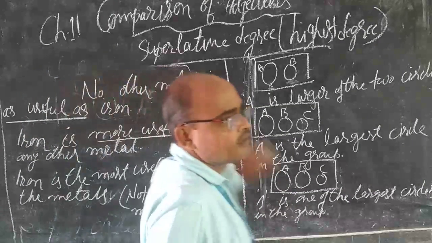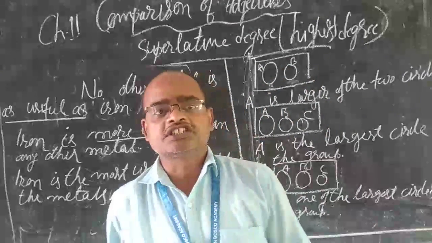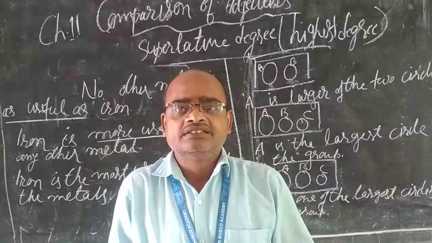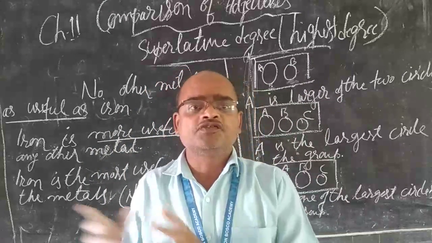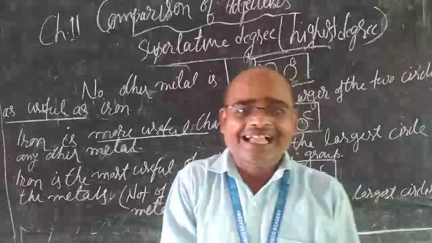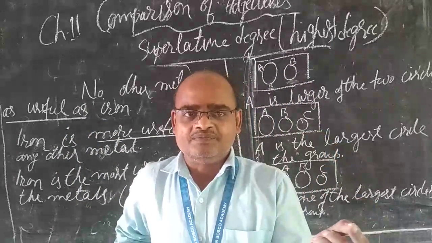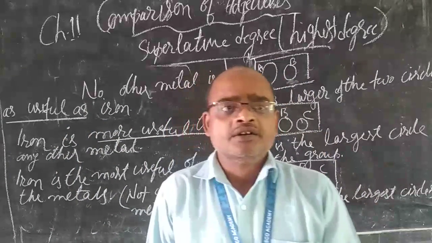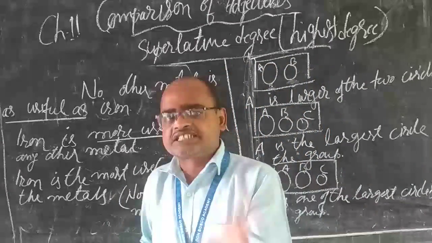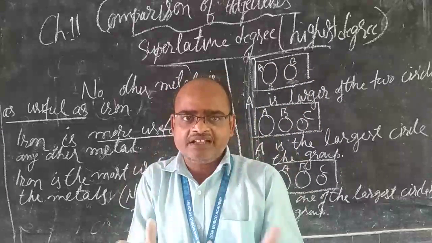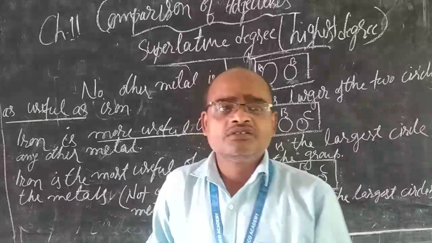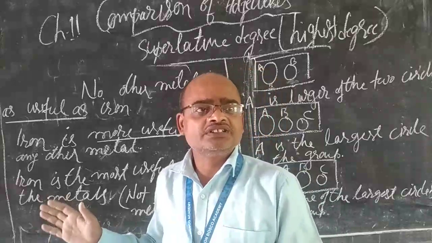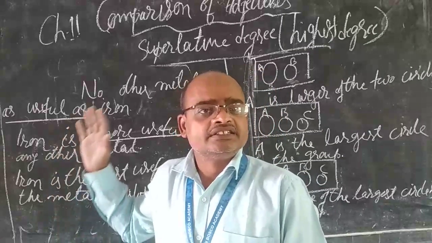Now, when you use the comparative degree, this is the second form of the adjective, and there one item or person, it may be a person or thing you are comparing, has a higher degree of the quality.